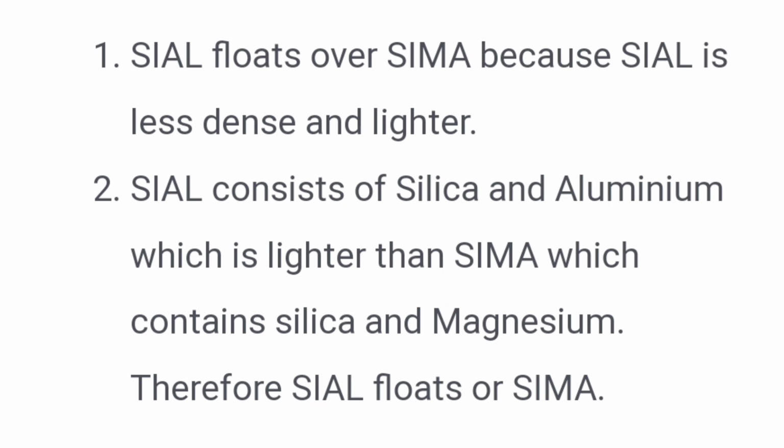Answer, first point, Sial floats over Sima because Sial is less dense and lighter. Second point, Sial consists of silica and aluminium, which is lighter than Sima, which contains silica and magnesium. Therefore, Sial floats over Sima.